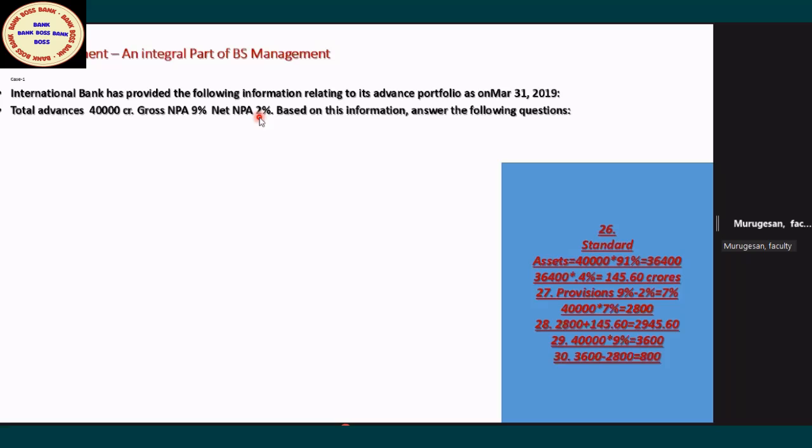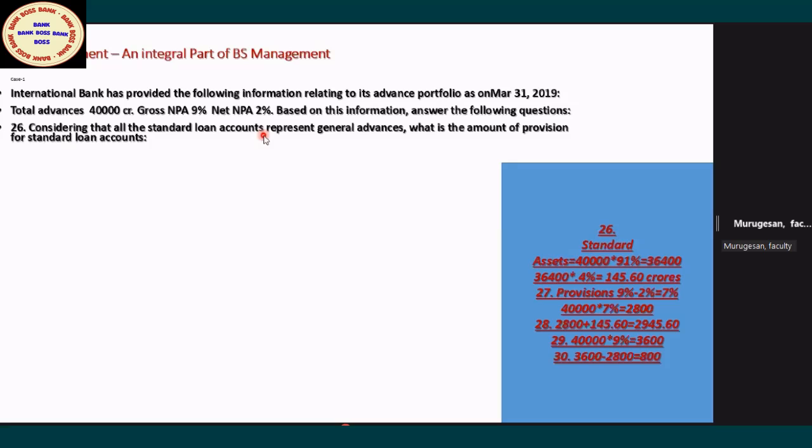Can anyone tell what the provisions available are? Immediately, bullet answer. 2,800. All right, great. How did you get it? Because the difference between gross NPA and net NPA is 7%. So 7% of 40,000, which is 2,800, is the provisions available. Very good. Now you have to answer the question easily.